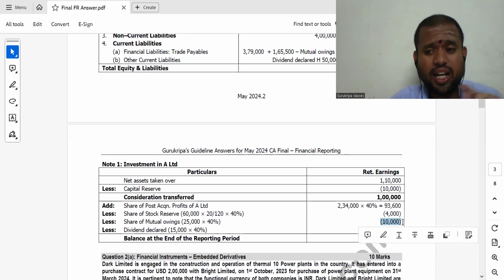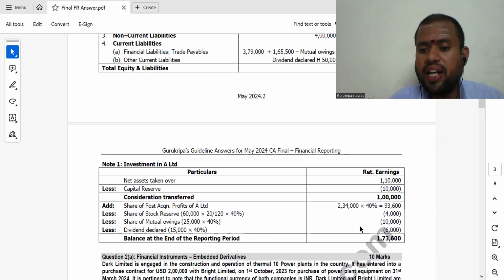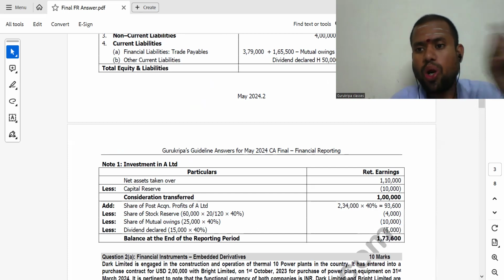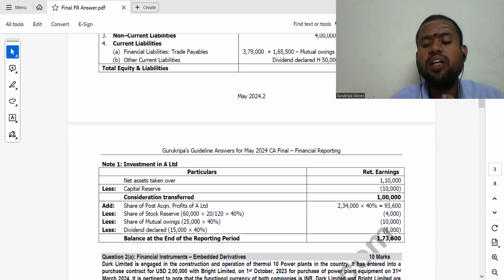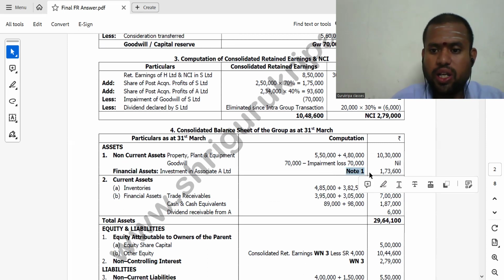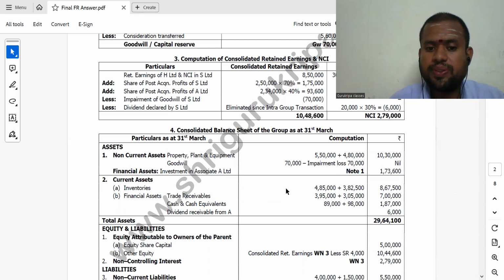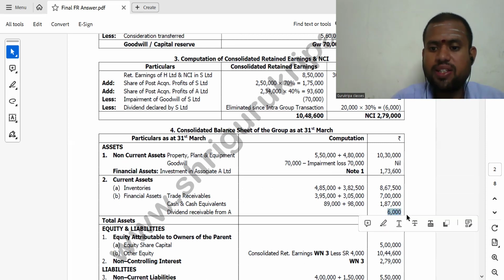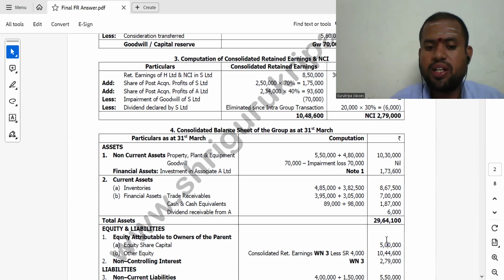And dividend declared by associate will be deducted from the investment and shown as a separate dividend receivable in balance sheet. So in the consolidated balance sheet goodwill will not come. Investment in associate as per that working note it will come. Then dividend receivable from A. So apart from the given asset, extra one asset will come: 40% of the dividend receivable from associate.